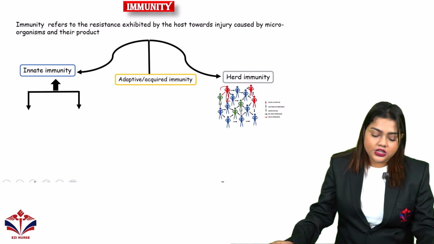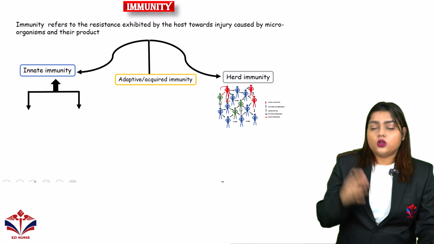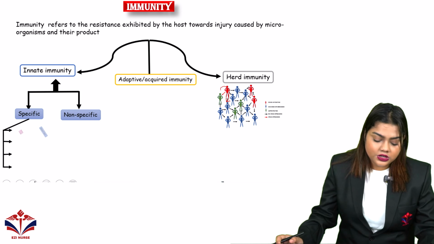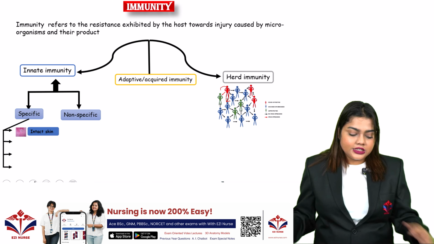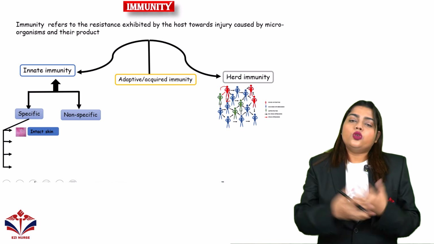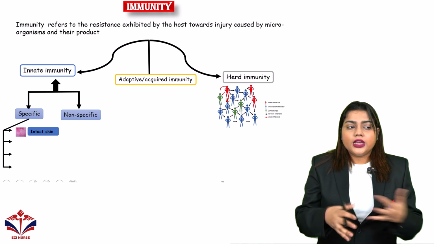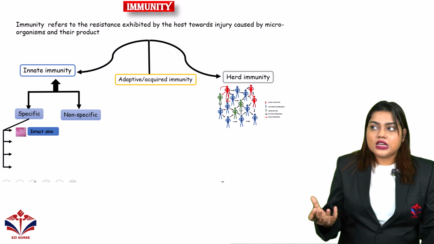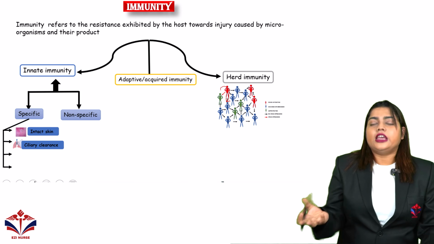The next one is innate immunity. Again, as I told, it is from birth. There are also 2 types present, that is specific and non-specific. In the specific innate immunity, there are different types. The first one is intact skin. Because of our intact skin, no microorganism will be able to come directly in contact with our inner body, so that also works as a protective barrier. Then we have the ciliary clearance, like in our lungs.